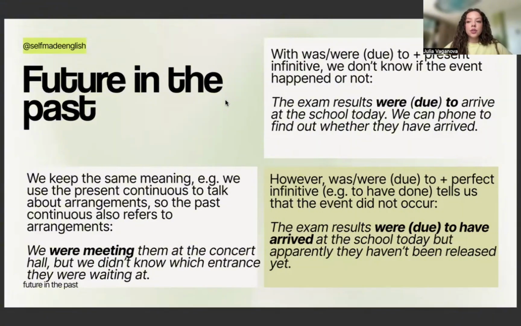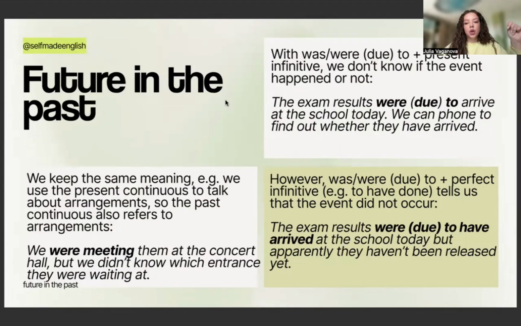The exam results were to arrive or were due to arrive at the school today. So the exam results were to arrive at the school today. We can phone to find out whether they have arrived, right? So we don't know if the event happened or not. Be due to and perfect infinitive, right? To have done or to have been done tells us that the event did not occur, right?